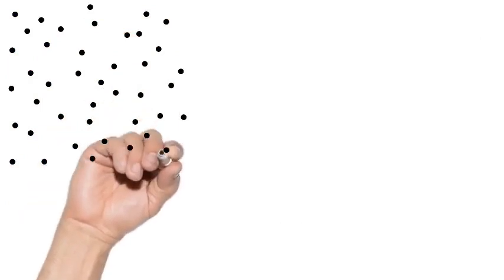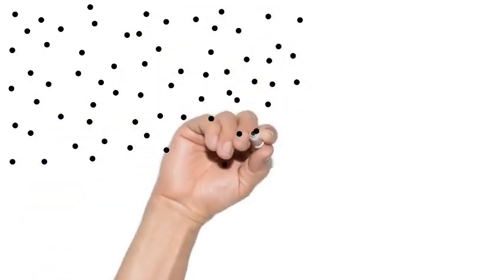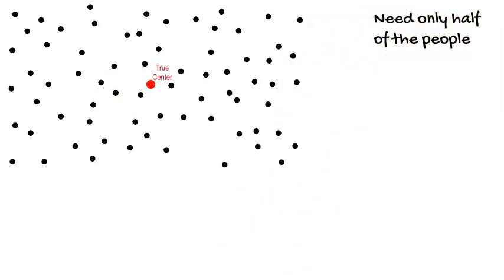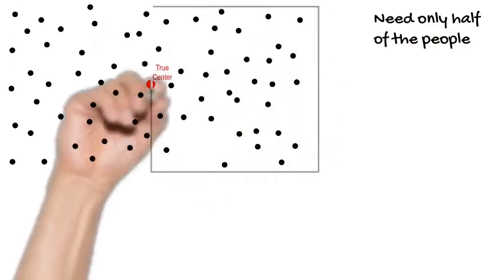Second example of bias, random selection. In this example, let's look at a map of a group of people. Each dot represents a person. The weighted center of the people is about here. Let's pick some people to help with a project everyone wants to be a part of. But we only need half the people. To make it easy, let's pick all the people on the right side of the map.